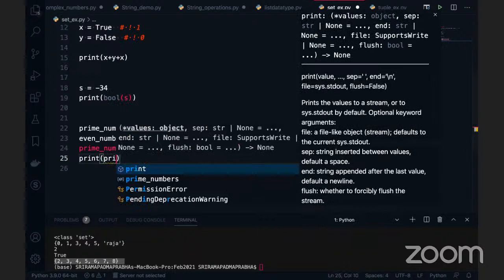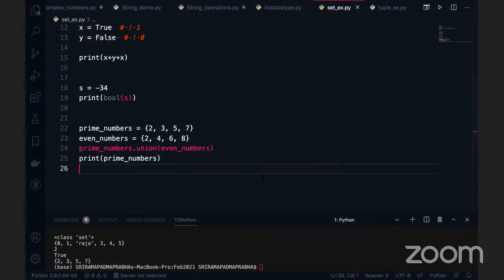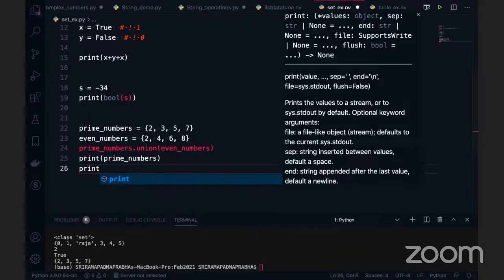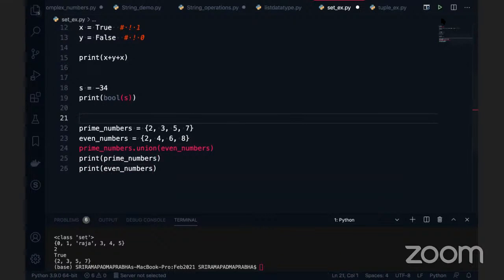Now I'm going to use the prime numbers. Let me see this. What is the output of this? Do you see any changes here? I'm going to print the same thing, like print of even numbers. Do you see any differences here when you deal with the operators?